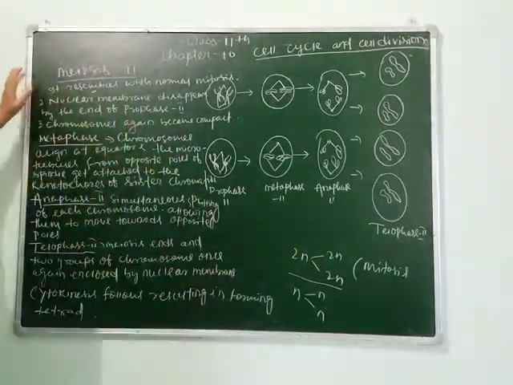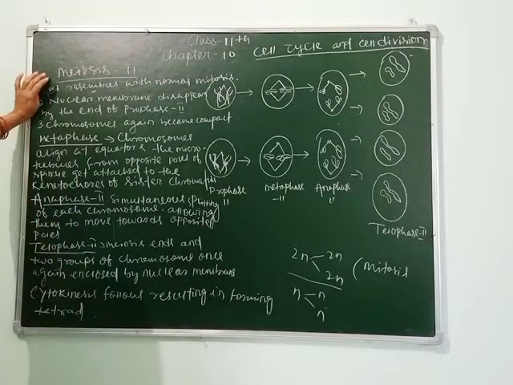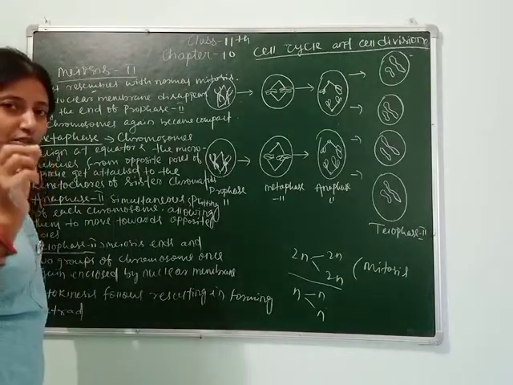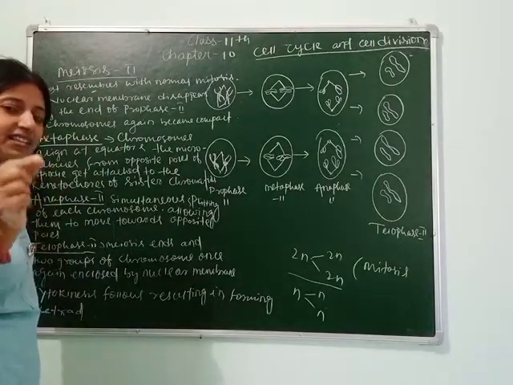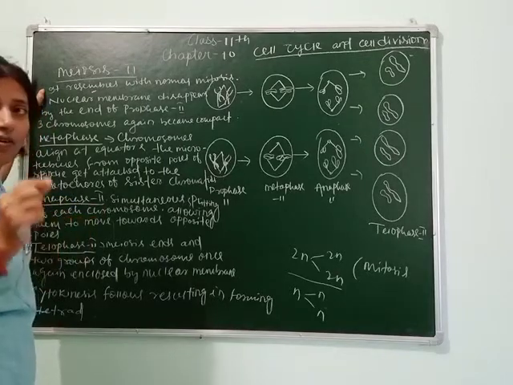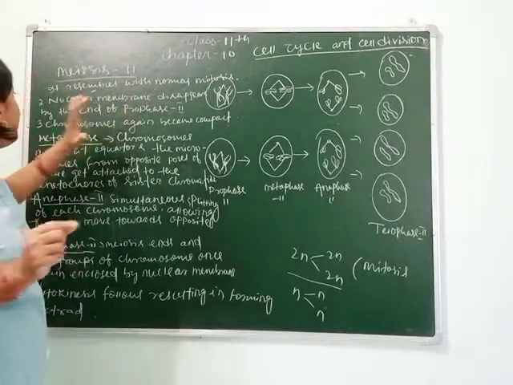So let's start. Meiosis 2, or prophase 2. What sequence of events takes place during prophase 2? First, the nuclear membrane disappears, like in case of mitosis prophase.